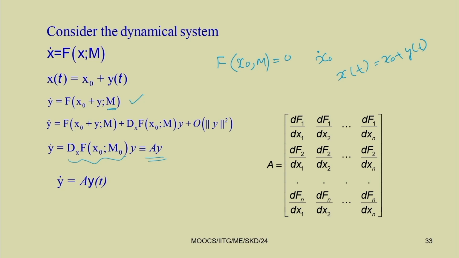So, y dot can be written as A y. What is y? y is the deviation. How this deviation is growing, by studying that, you can find the Lyapunov exponent.